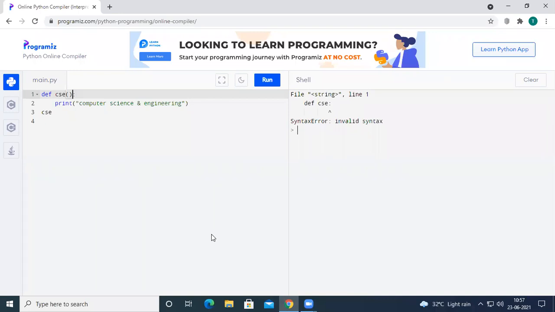Now, next one. When we take star a, to print all arguments we can use a for loop. Yeah, okay, see here.